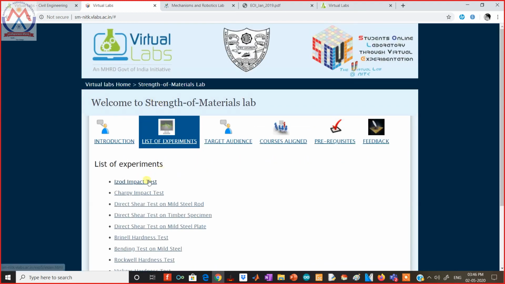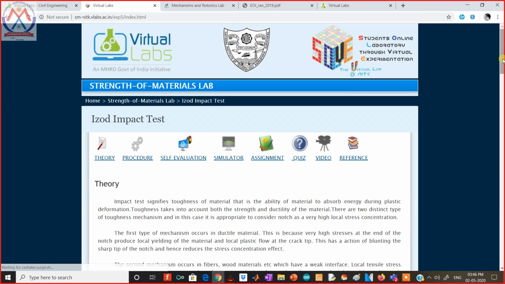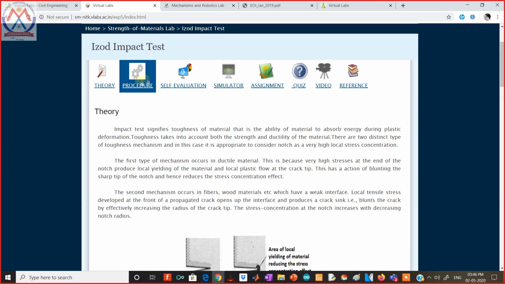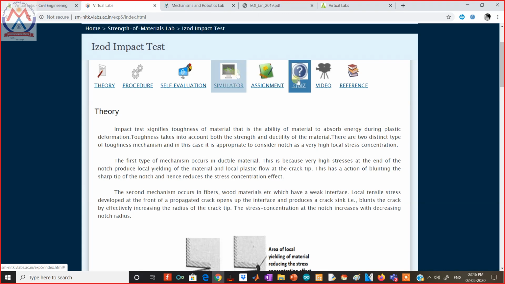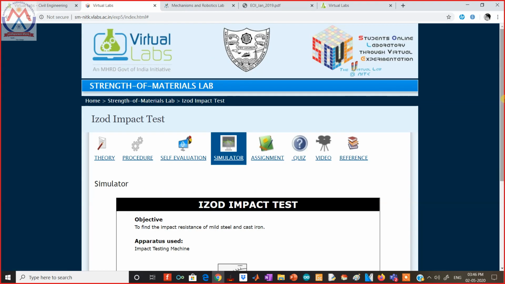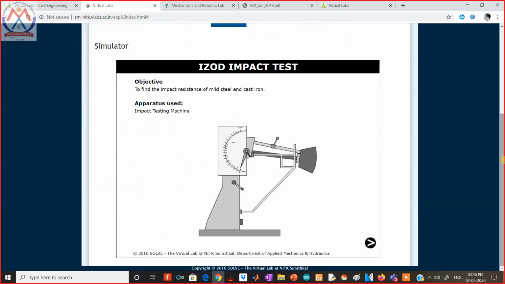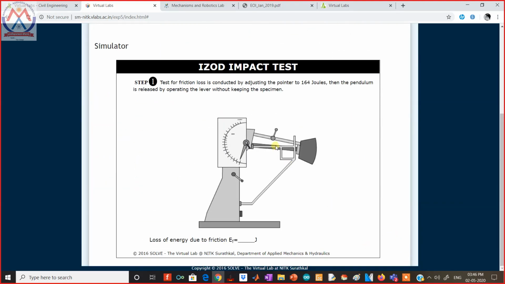Here is a list of experiments, such as the Izod test. All the theory is given, quizzes are given, videos are given, references are given, and videos from NPTEL are directly given. We can go to the simulator and perform a simple Izod test. We can click this handle, 2 joules of energy is generated, and once this system stops, we can move to the next.